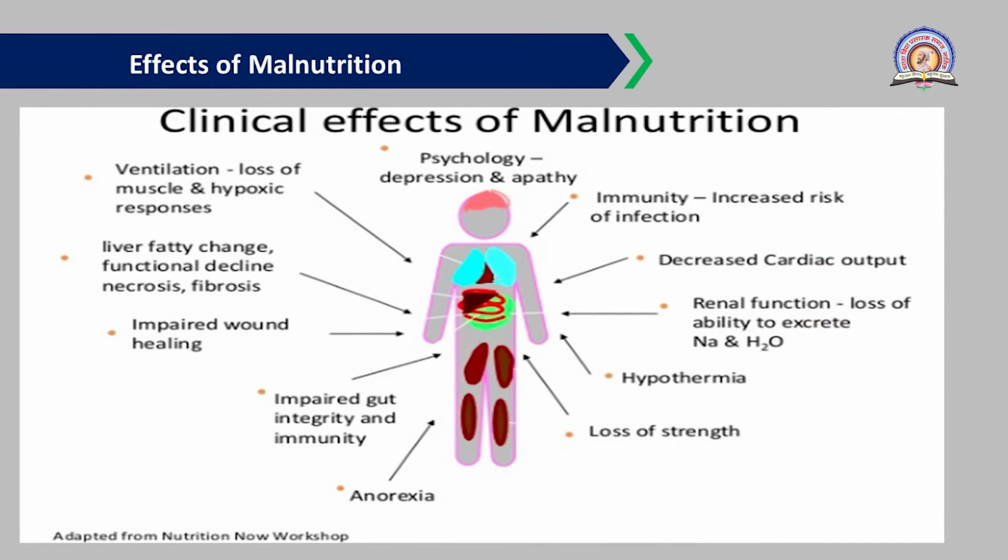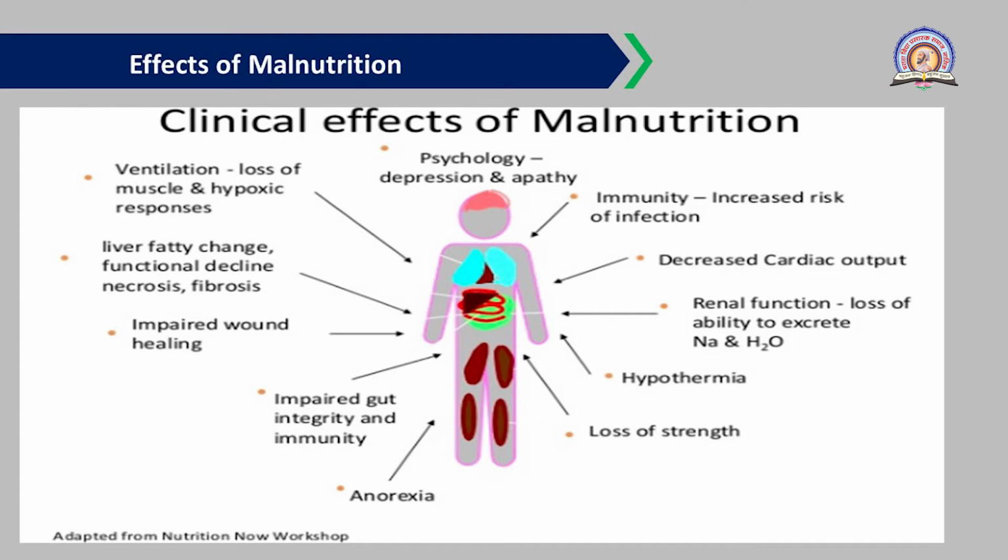So here some clinical effects of malnutrition are given, and these are basically of undernutrition, or protein energy malnutrition. First we'll see the head, that is, the psychology: depression and apathy, which we have already discussed. Children develop psychological depression, or a kind of apathy, which is also a kind of depression. Then lower immunity, that is, increased risk of infection. As immunity gets lowered, there is an increased risk of infection by any kind of disease.